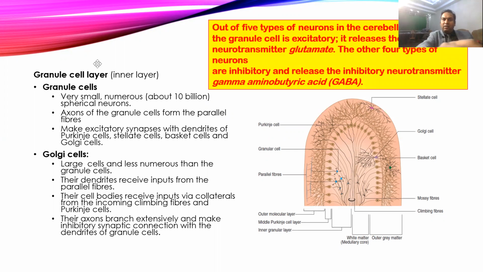This is what I wanted to mention. Out of all five neuron types, only granule cells are excitatory, and they release the excitatory transmitter, that is glutamate. While all the other four different neurons are usually inhibitory type of cells. Okay.